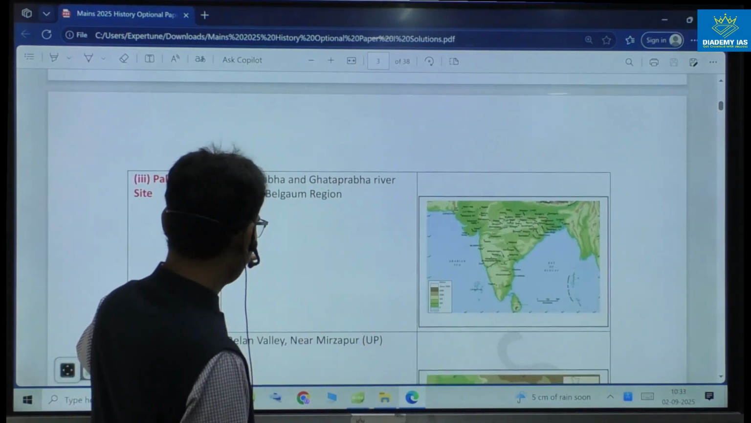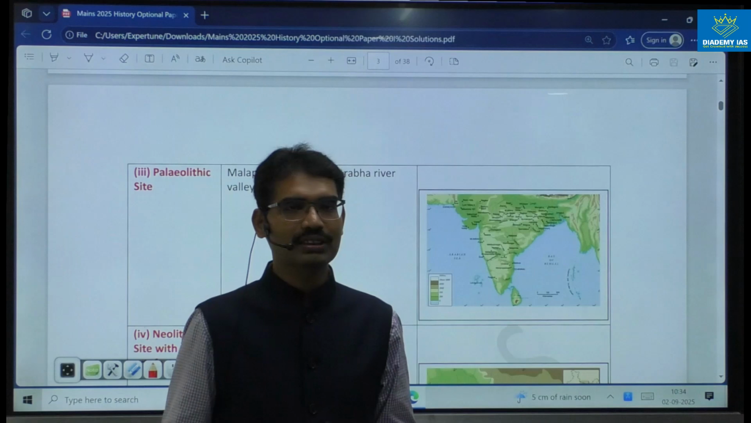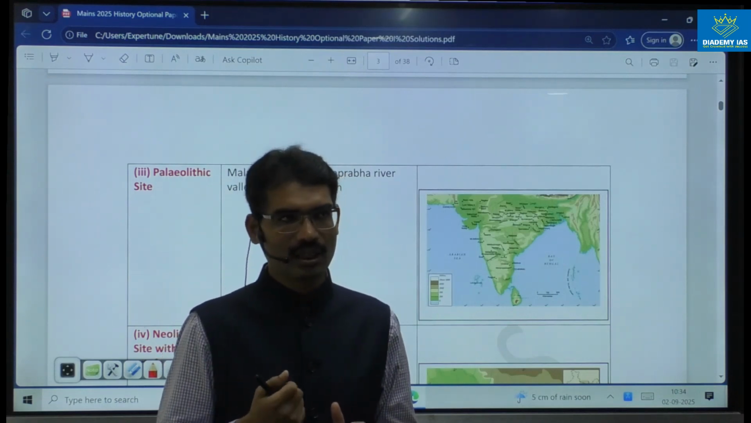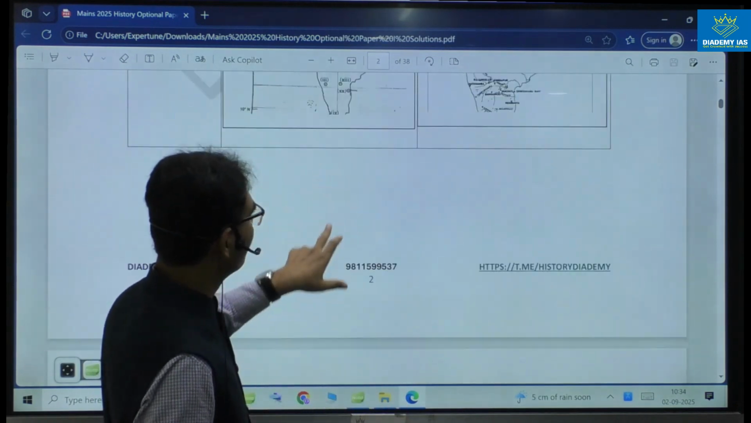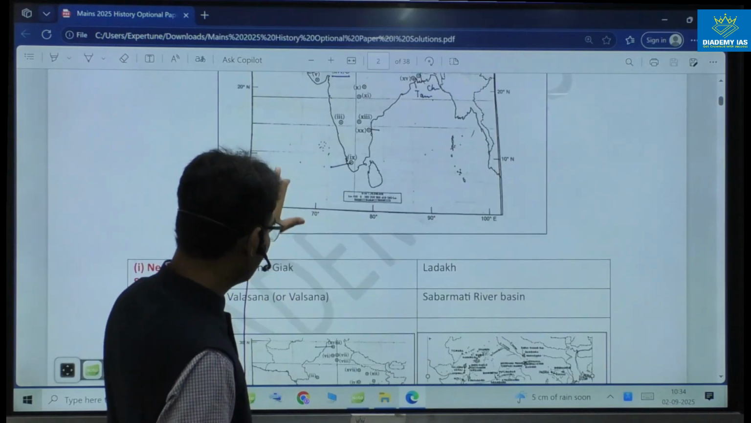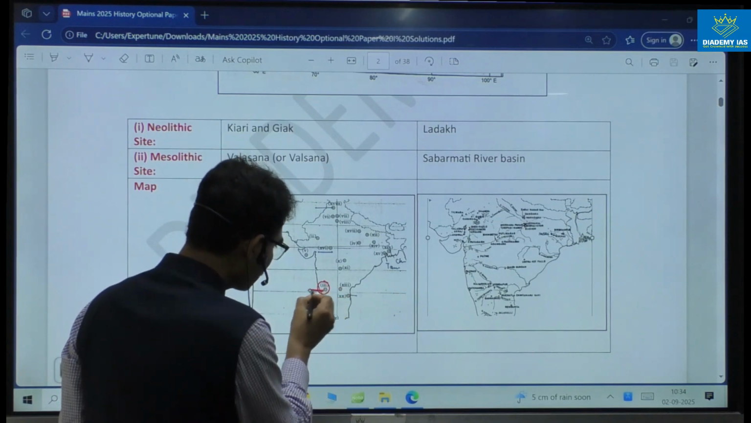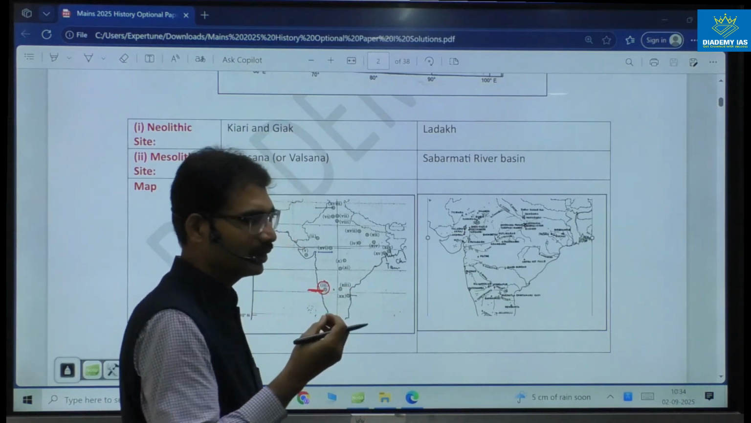Paleolithic site. Now you see the Paleolithic site. The most famous Paleolithic site in Karnataka is Hunsgi. Hunsgi is in Bellary district. But here the map site is given near Belgaum. Identify this Belgaum, this is the location. This is close to the west coast. But Hunsgi is somewhere in the middle.